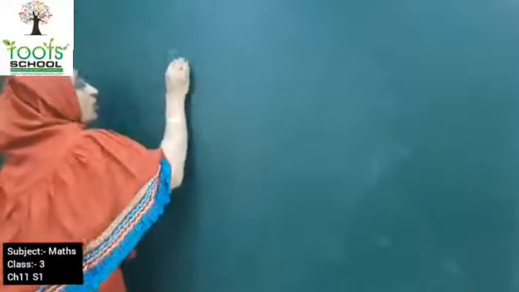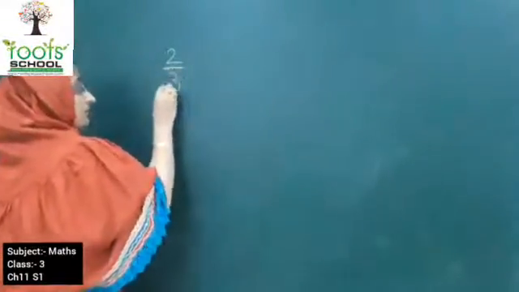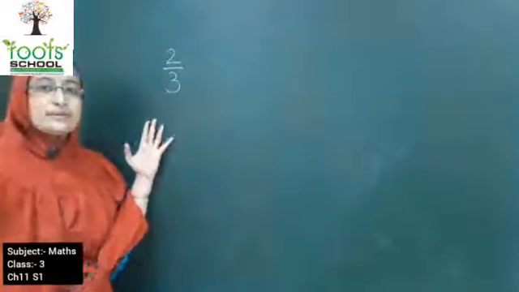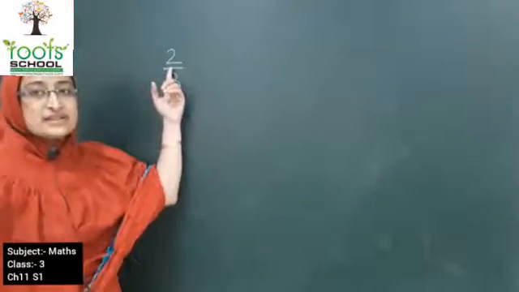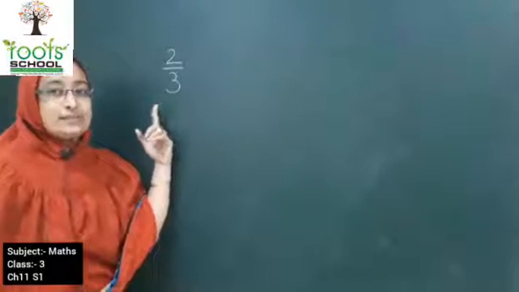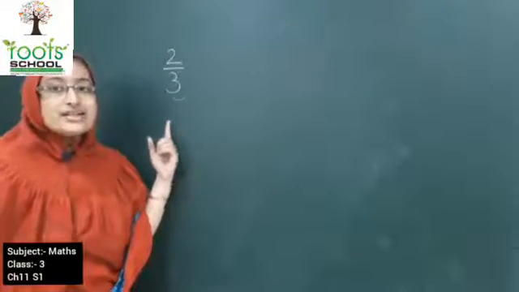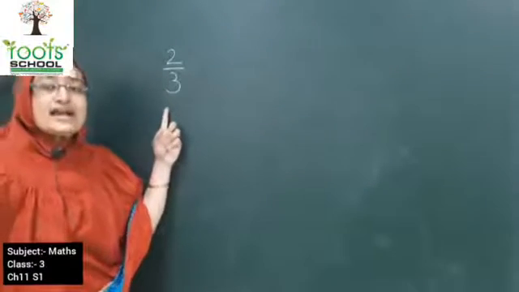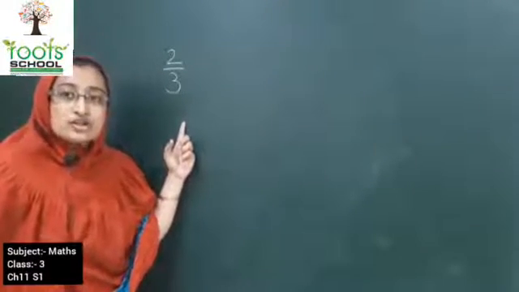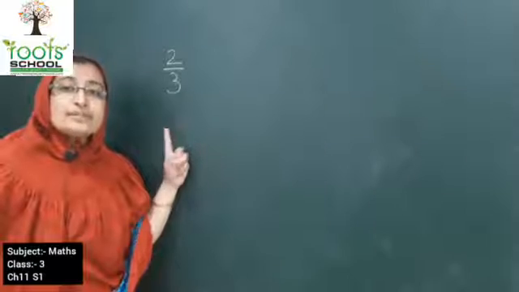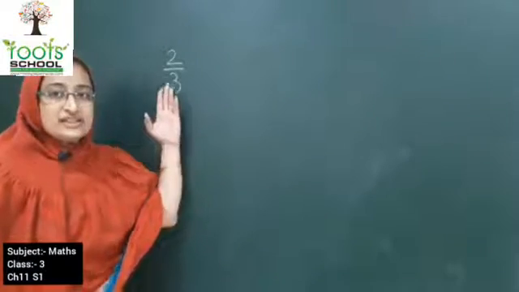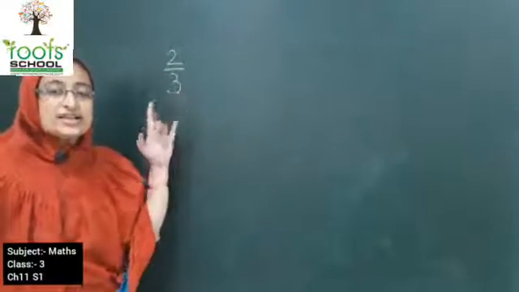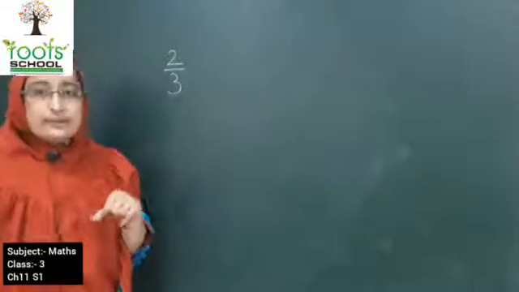Okay kids, now you have understood the process of multiplying the numerator and the denominator to get an equivalent fraction. Now kids, if we talk about 2 upon 3, can you divide this number? 2 comes in table of 2 and 3 comes in table of 3, so you cannot divide this. So if you get a fraction like this and it says find the equivalent fraction, the only method is multiplying. You have to multiply the numerator and the denominator by the same number.